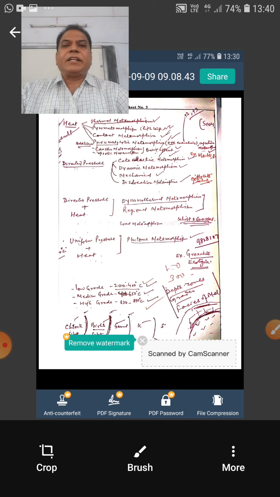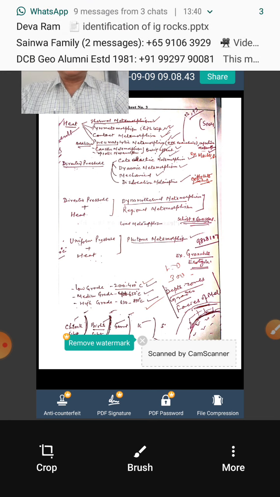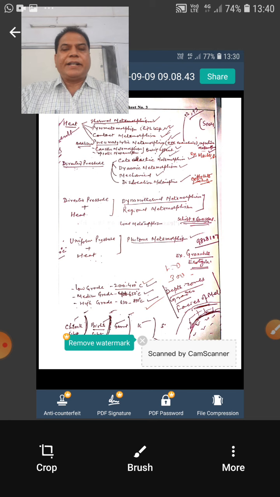If only directed pressure is responsible for the change, then the various names used for that type of metamorphism are cataclastic metamorphism, dynamic metamorphism, mechanical metamorphism, and dislocation metamorphism. Such terms are used for the changes, or you can say the type of metamorphism.